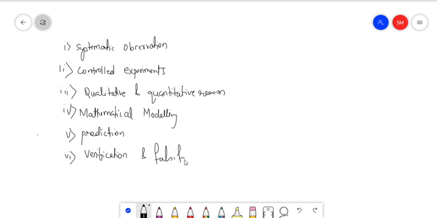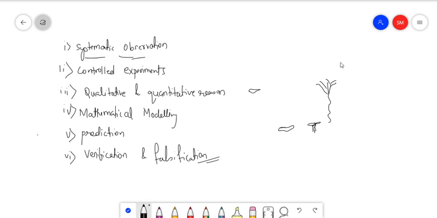Now what are these? These are not just merely words, but each and every word holds a significant meaning in itself. For example, what is systematic observation? I have bought one seed, and I will observe. After a few days it sprouts and some small roots come out. After some more days, you will see that a flower is growing. Now I have observed most of the things. Now in my lab, I will bring one more seed and try to modify it and induce some things using some chemicals, and then I will do some experiment.